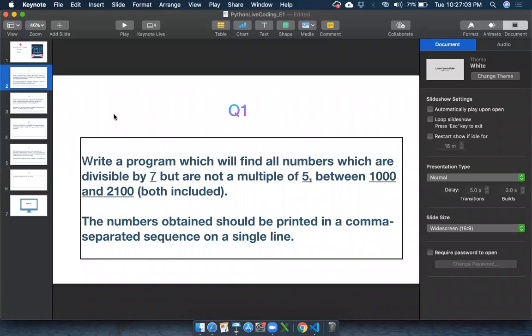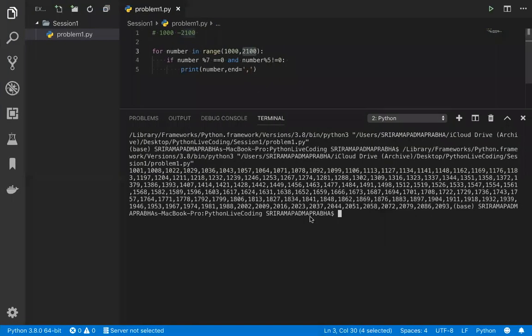Okay, this is one of the interview questions, guys. So how to print these values? We can print this way, for number in range of 1000 and 2100. So range is actually the main function. Immediately we need to think, if someone is asking you for 10,000 to 20,000 or 1000 to 2000, especially with numbers, immediately we can think about the range function, and then we can solve the issue.